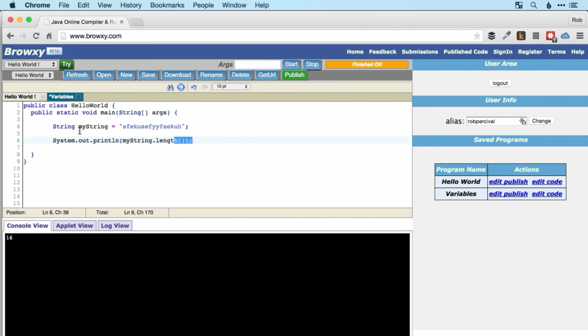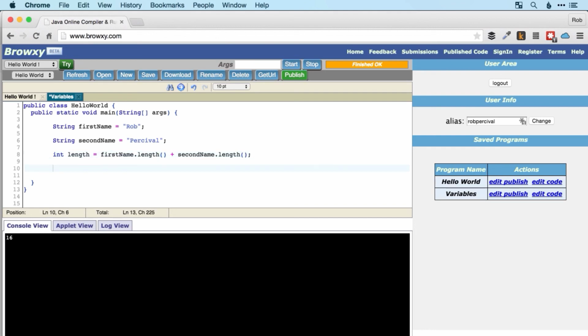All right, I hope you managed it. So in my case, I just want to have string, and I'll call it first name is equal to Rob. And then we'll have another string, second name is equal to Percival. And then we'll create an integer, which I'll call length. And that's going to be equal to first name dot length plus second name dot length, because we want to add those 2 together.